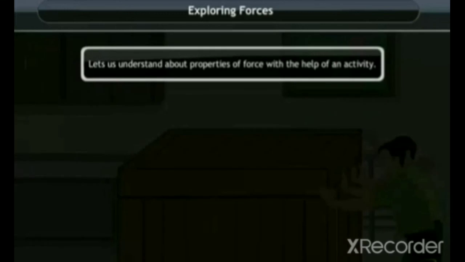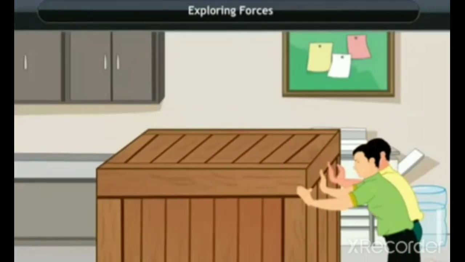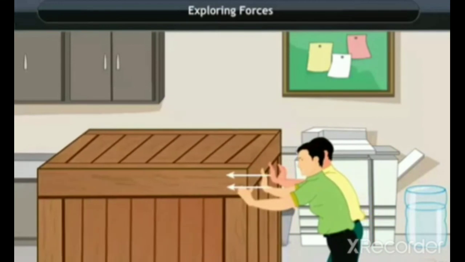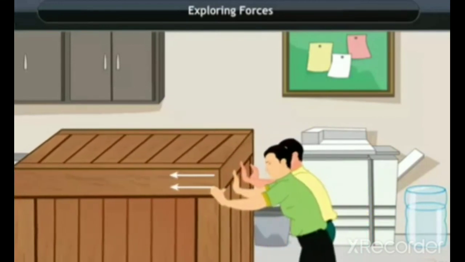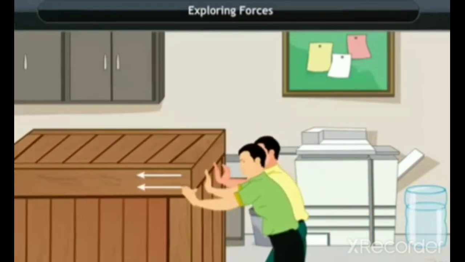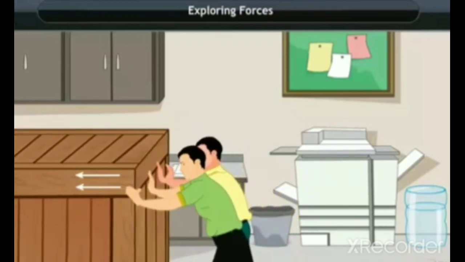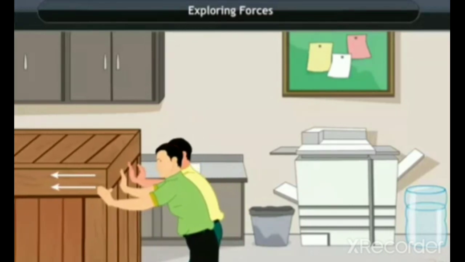Let us understand the properties of force with the help of an activity. What will happen if two people apply force in the same direction on the box? You will observe that the box moves in the direction of the applied force. We can conclude that when two or more forces are applied in the same direction, the forces add up to give the net force, and that's why they are able to push the box easily.